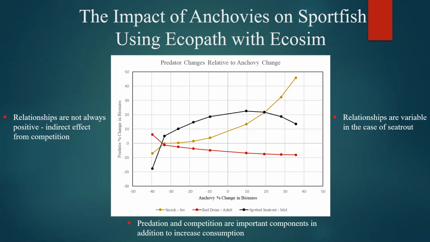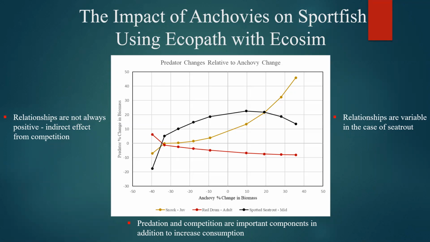Within the field of fishery science, there has been growing attention around the concept of forage fish, which are simply fish that serve as important prey items for predatory fish that are valued commercially and recreationally. Our research focused on studying anchovies, which are the most abundant forage fish in the Suwannee River estuary. To test the impact that anchovies have on predatory fish, we simulated different abundances of anchovies to see how the populations of predatory fish responded to the changes in anchovies.